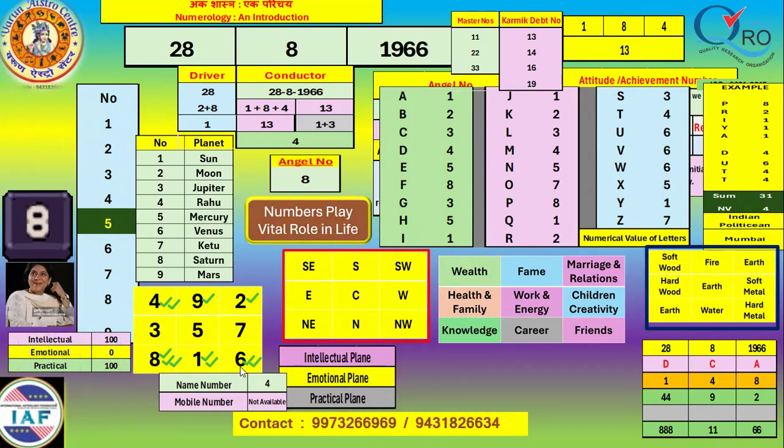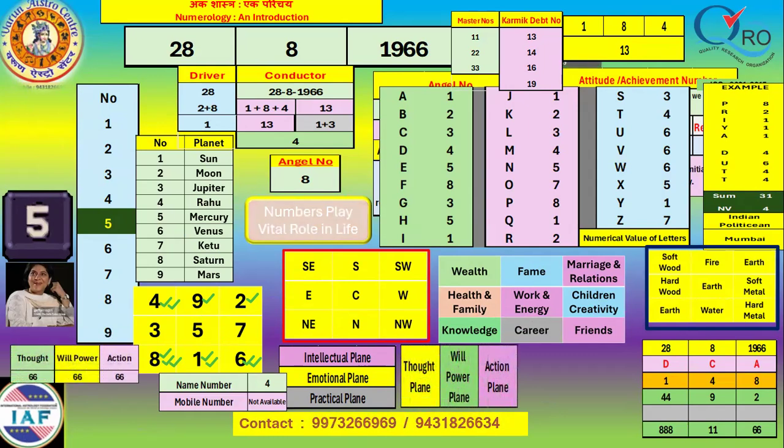Let us first see in the other planes what the result of each plane is. The intellectual plane, consisting of 4, 9, 2, is giving 100% result. The emotional plane, which is the mid row, is giving 0% result. The practical plane, which consists of 8, 1, 6, the bottom row, is giving 100% result. Vertically, the thought plane is giving 66%, the willpower plane 66%, and the action plane 66%, because only 2 boxes are filled in. Wherever all the boxes are filled in, it will give 100%.